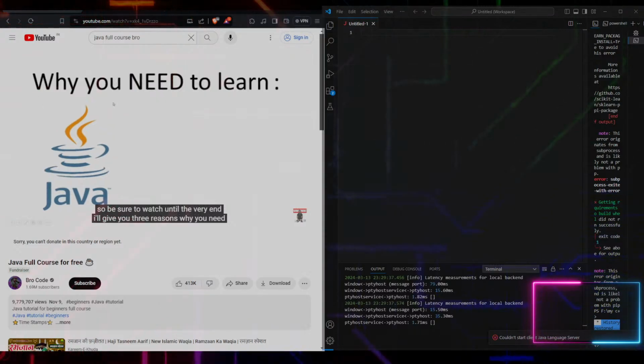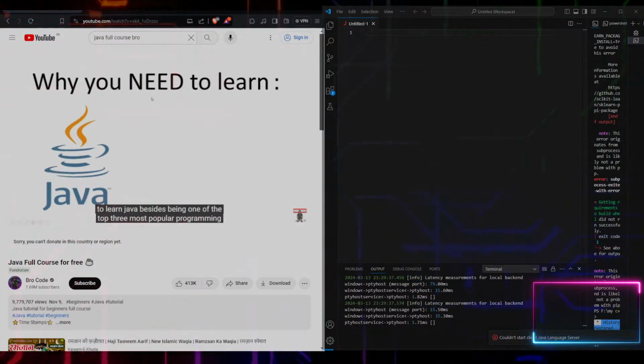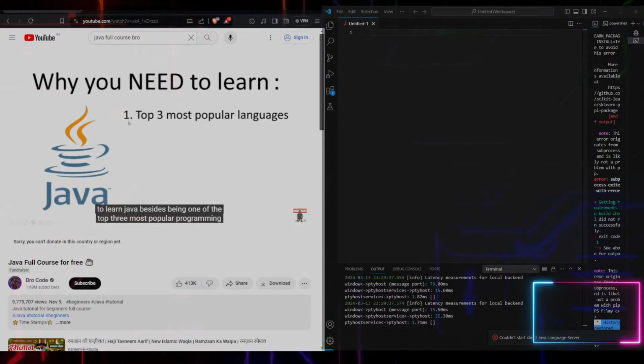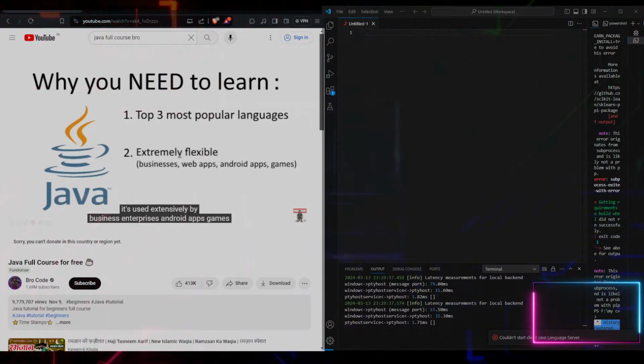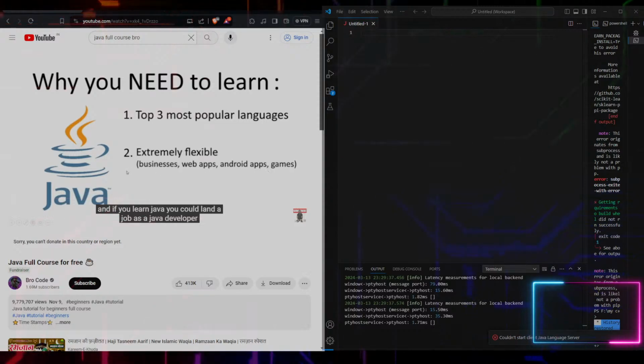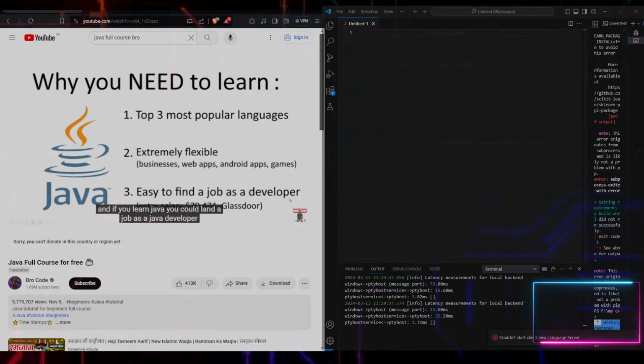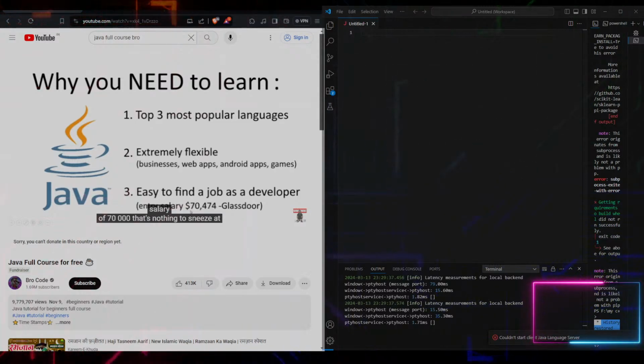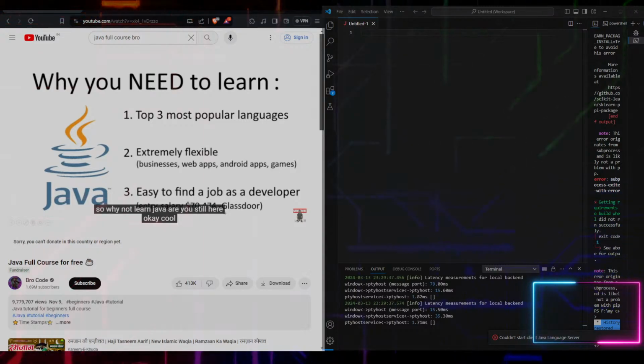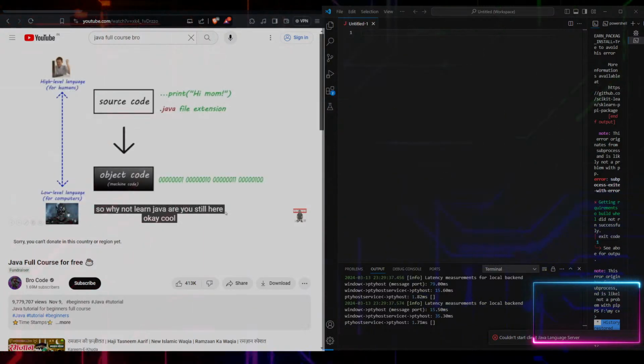I'll give you 3 reasons why you need to learn Java. Besides being one of the top 3 most popular programming languages worldwide, Java is an extremely flexible language. It's used extensively by business enterprises, Android apps, games, and if you learn Java, you could land a job as a Java developer. According to Glassdoor, entry-level Java developers have an average starting salary of $70,000. That's nothing to sneeze at. So why not learn Java? Are you still here? Okay, cool.